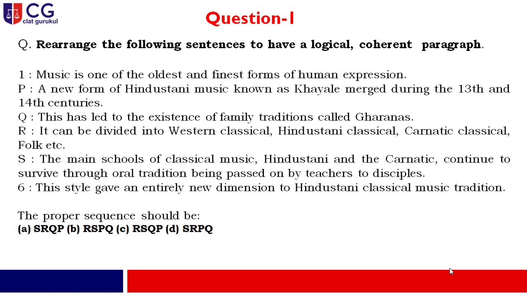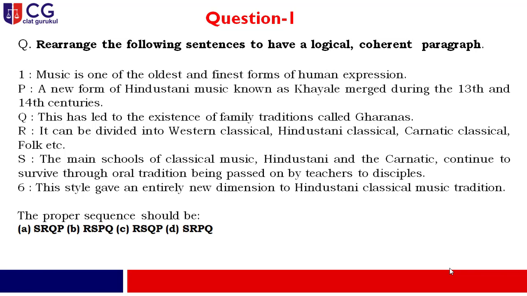Why am I saying like that? Just try to understand the trick. Once you use a particular thing for the first time, the name is given over there, like we are highlighting music. And in the next sentence, automatically, it will be replaced by a pronoun. And here in option R, you find a pronoun, it is 'it'. So let us start with R: it can be divided into Western classical, Hindustani classical, Carnatic classical, and folk, etc.